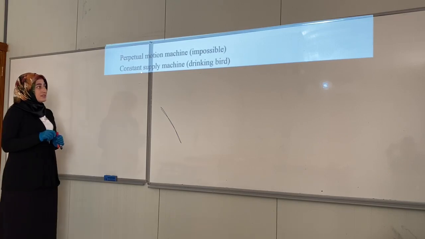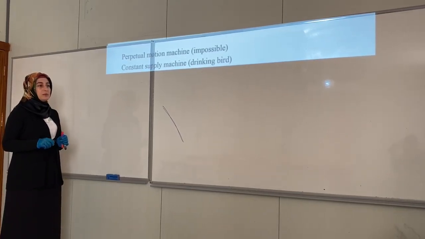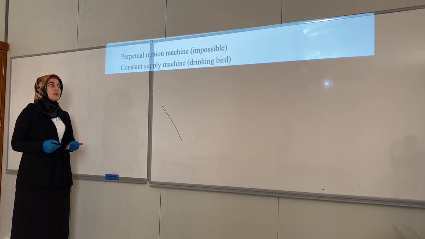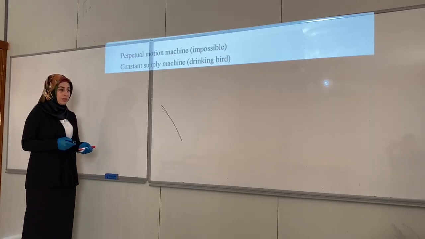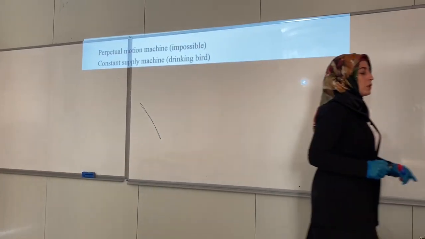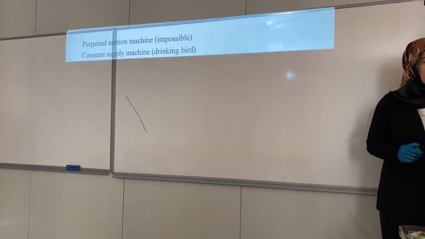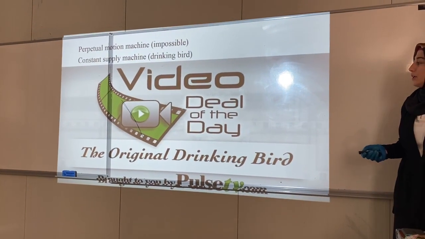So, a constant supply machine, we have it like the drinking bird. It means every machine needs a constant supply for its working, like this drinking bird that constantly takes the energy.